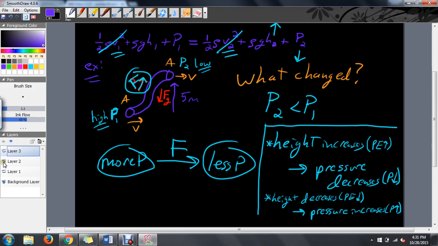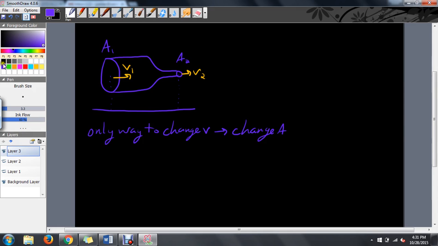Alright, part 2. If I change the area without changing the height, the only way to change the velocity is to change the area.